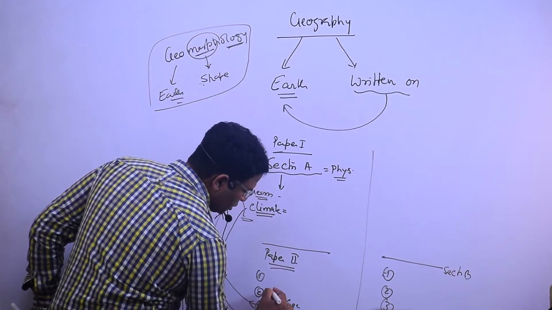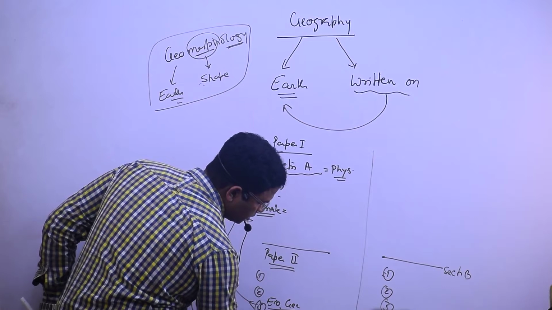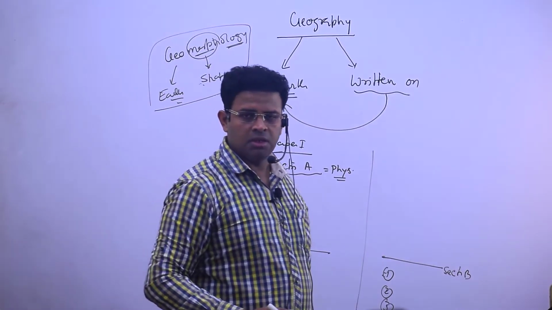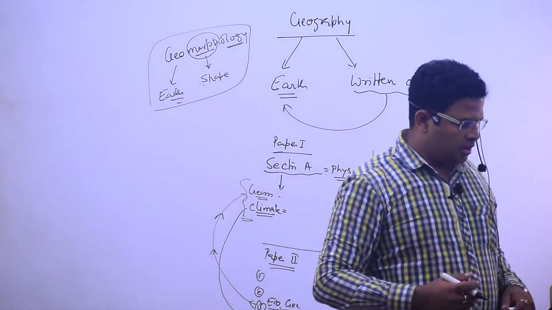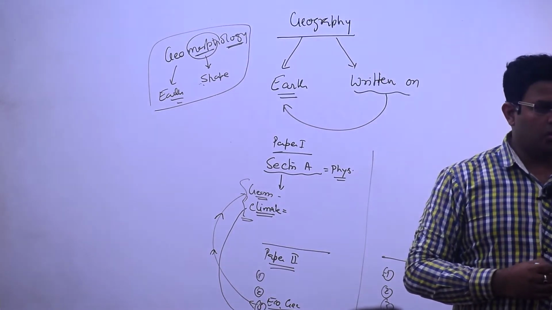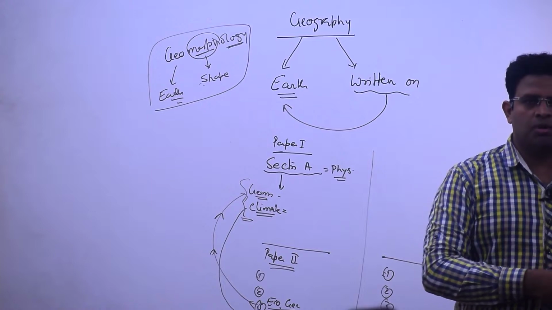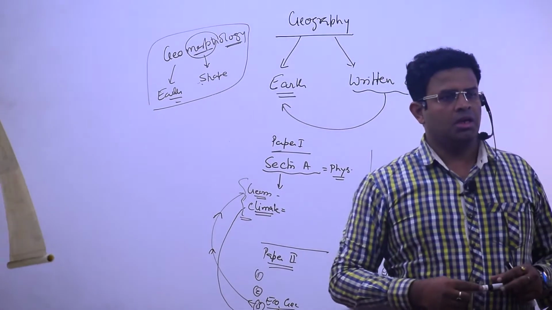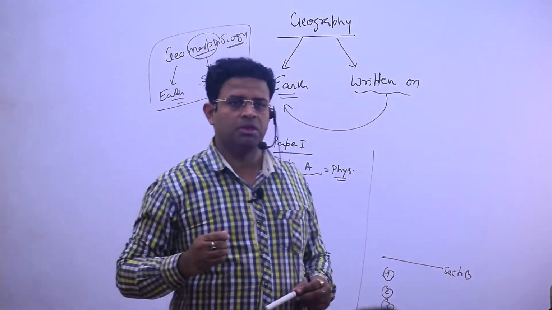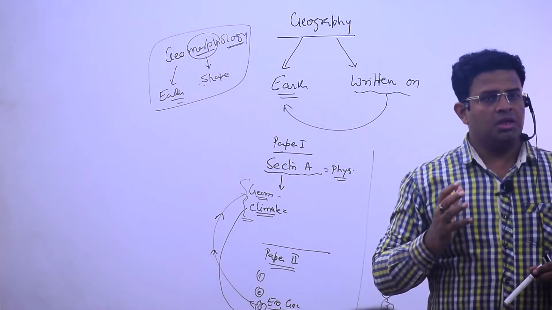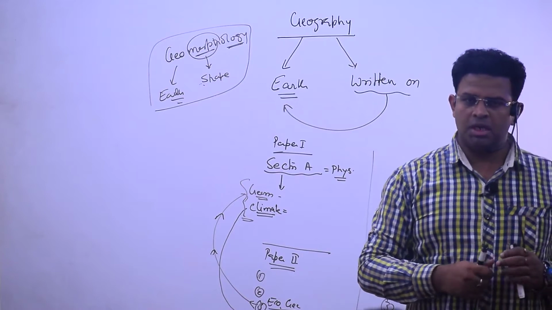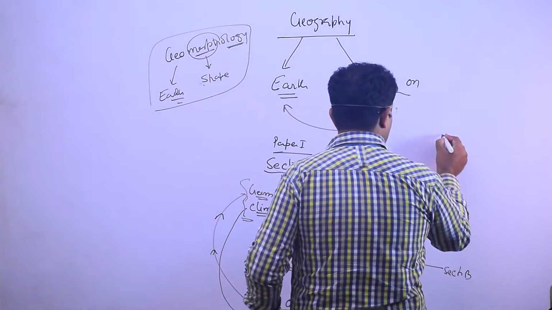In paper 2 there is settlement. How does water become available on this earth's surface? Can you tell me in Bengal which kind of settlement will be there, or in Kerala which kind of settlement will be there? One topic will be compact or dispersed settlement. Tell me, in West Bengal and Kerala, because of this water, if we see India,